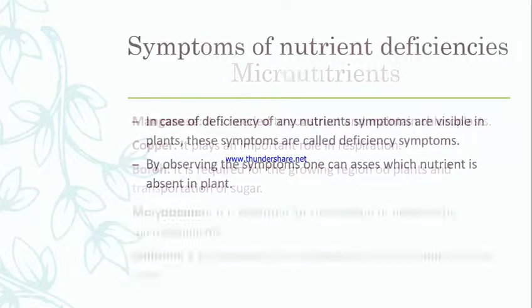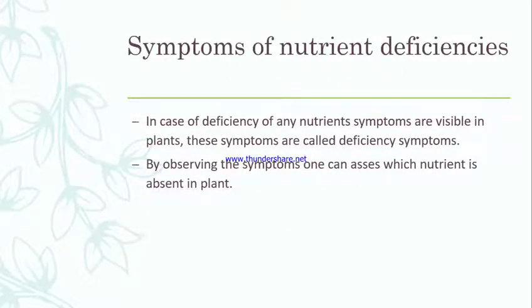Okay. Now we are going to learn about the nutrient deficiency syndromes. In case of deficiency of any nutrient, the plant is going to show some symptoms. Like in case we have some disease, there are some symptoms visible in our bodies. Similarly, there will be some symptoms visible in the plant body by which we can identify which nutrient the plant is deficient of, either macro, micro, or which nutrient.